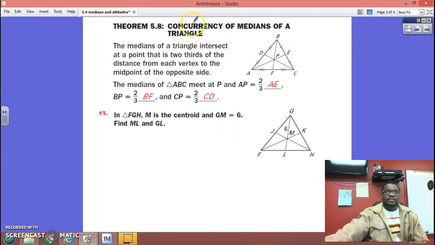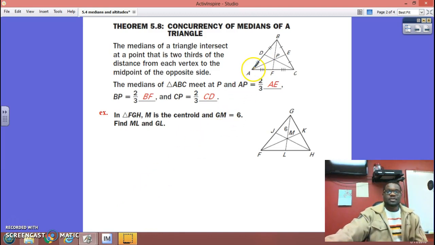All right. Concurrency of medians of a triangle. Now, I said centroid, but yeah. The medians of a triangle intersect at a point that is 2/3 of the distance from each vertex to the midpoint of the other side. Okay, so what this is saying is that each one of these medians, these are medians. How do I know that they are medians?